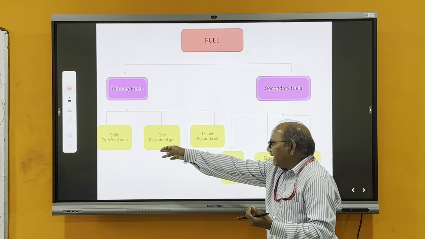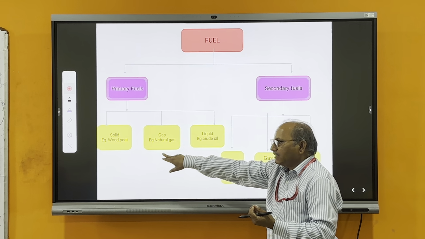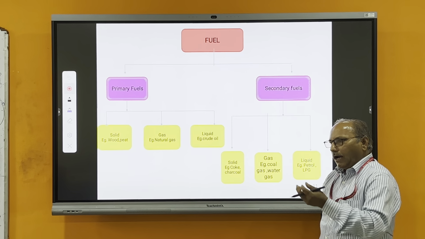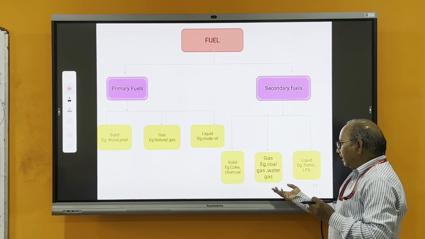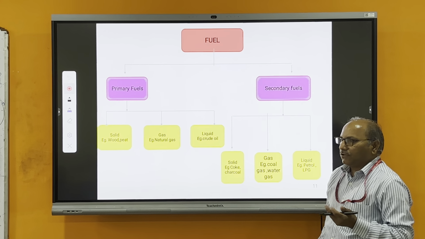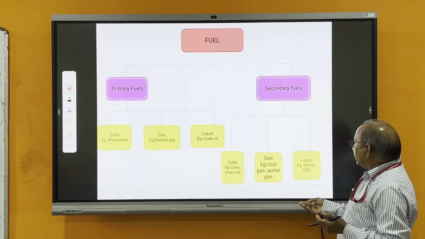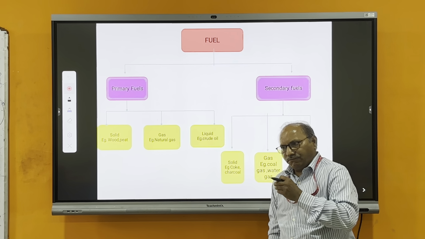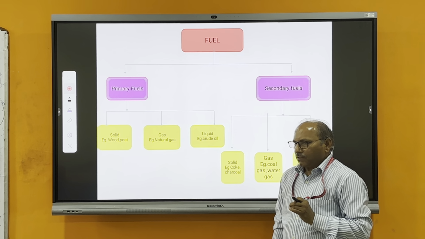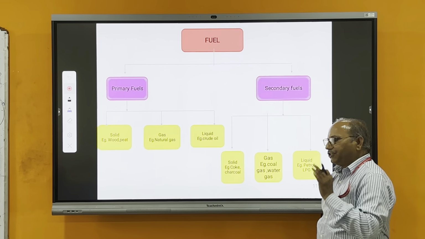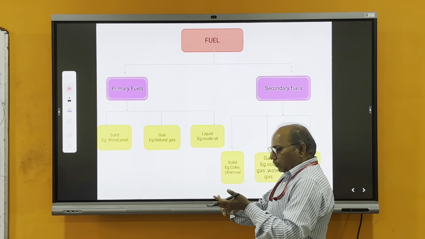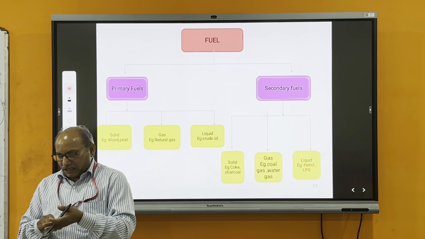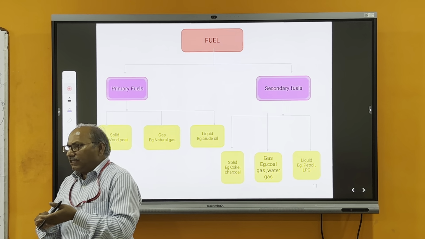In primary fuel, we use gas as natural gas, and whenever we get fuel after processing any primary fuel, we may get coal gas, water gas and other forms of gas. Similarly, whenever we process crude oil, it gives different fractions in the liquid state: petrol, diesel, kerosene, gas and different solvents.